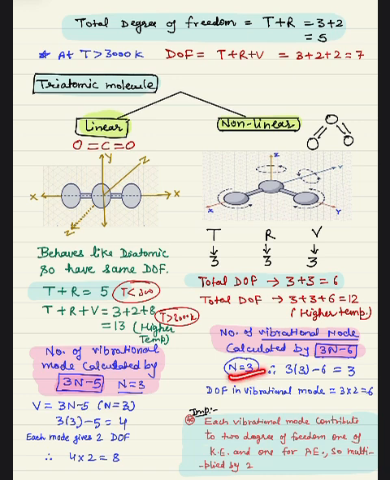Now n is 3, so it comes 3. But again each vibrational mode contributes 2 degrees of freedom. So 3 into 2, now total vibrational degree of freedom is 6. Now for higher temperature add 6 with this and total is 12.